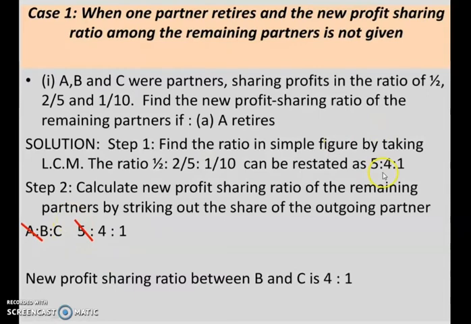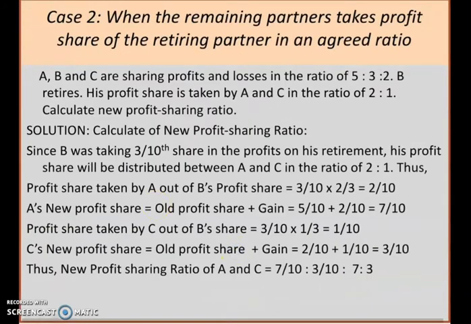The old share, you have already put it in after taking the LCM, you got the correct ratio. So this is the ratio, and from that, if you strike out A's share, what is the remaining share of B and C? 4:1. So this is the new profit sharing ratio. The new profit sharing ratio between B and C will be 4:1. So it's a very simple problem, isn't it?